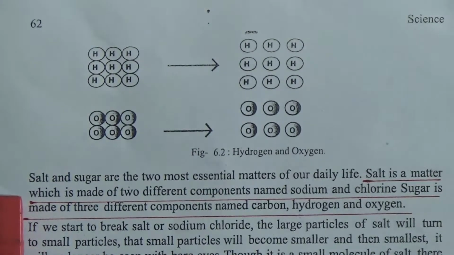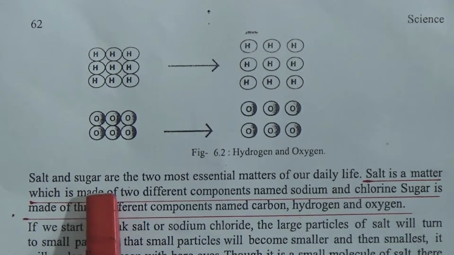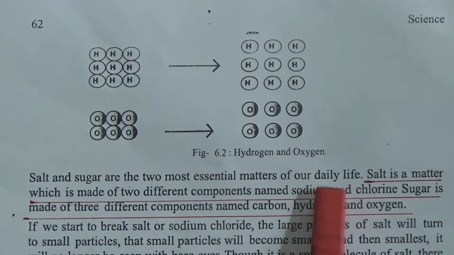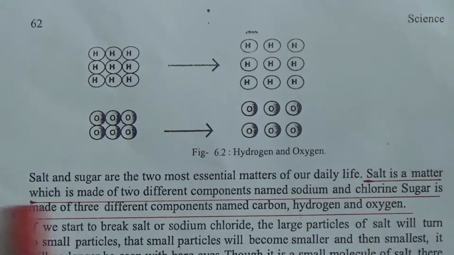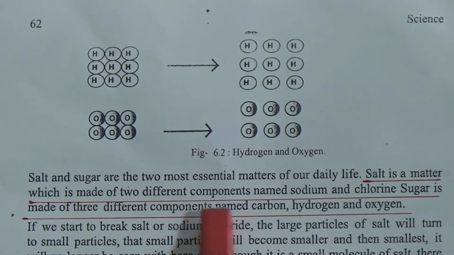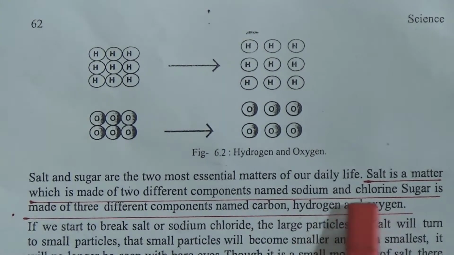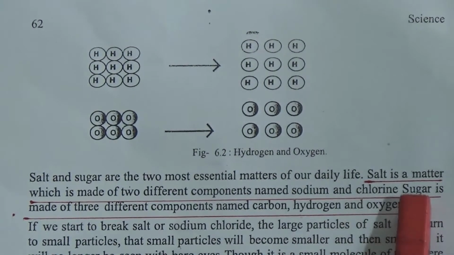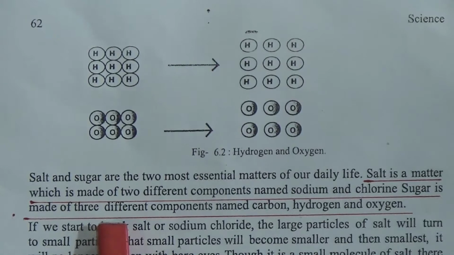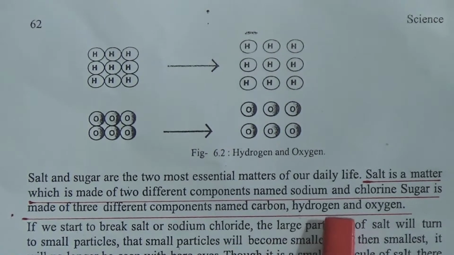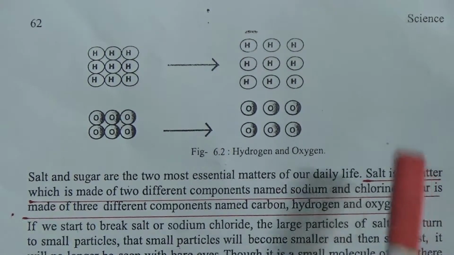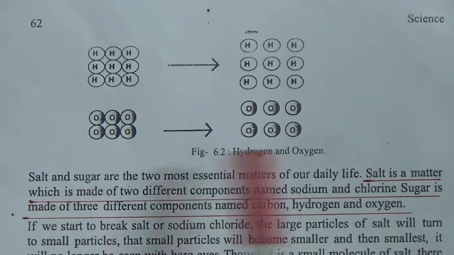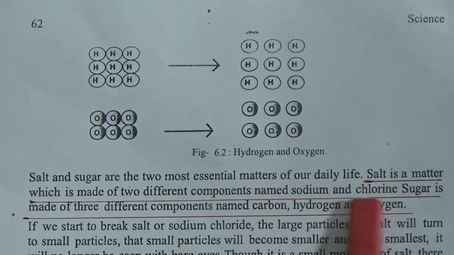Now come to here, salt and sugar are the two most essential matters of our daily life. Salt is a matter which is made of two different components named sodium and chlorine. Sodium and chlorine. And sugar is made of three different components named carbon, hydrogen and oxygen. That means sugar is composed of carbon, hydrogen and oxygen, and salt is composed of sodium and chlorine.